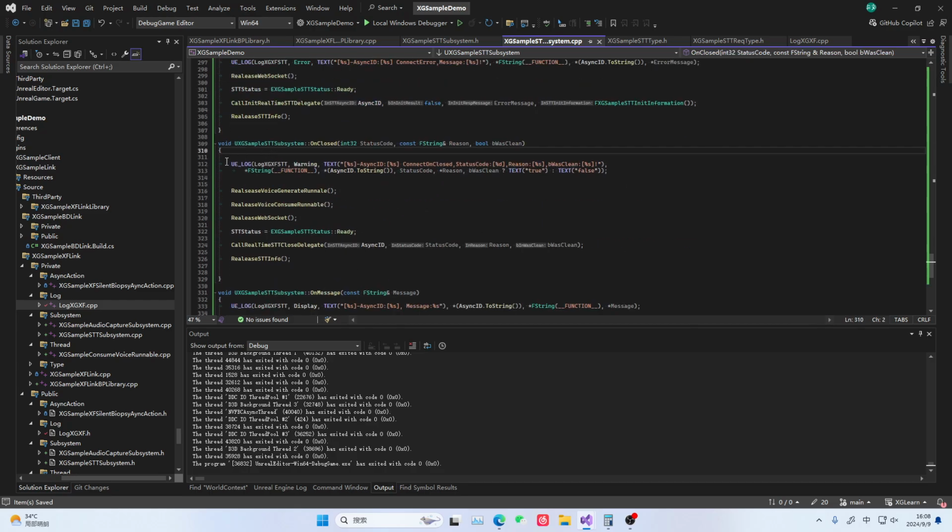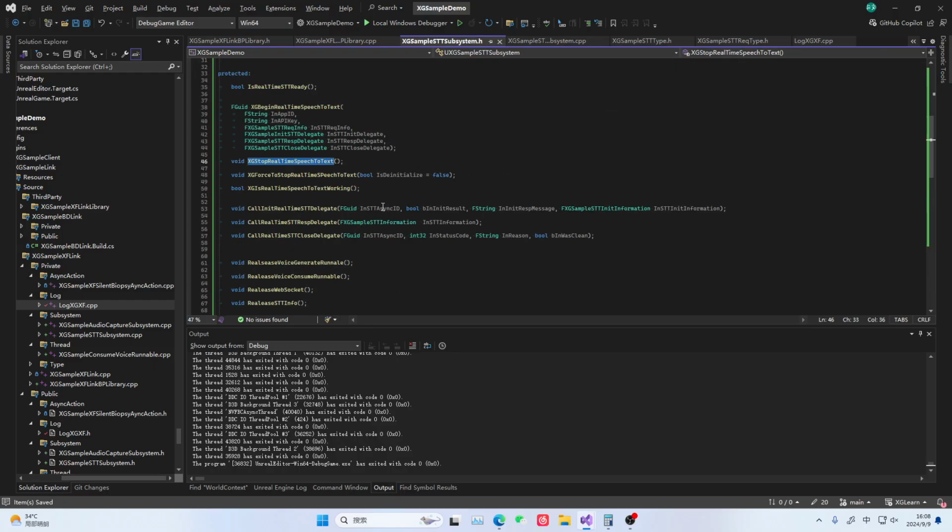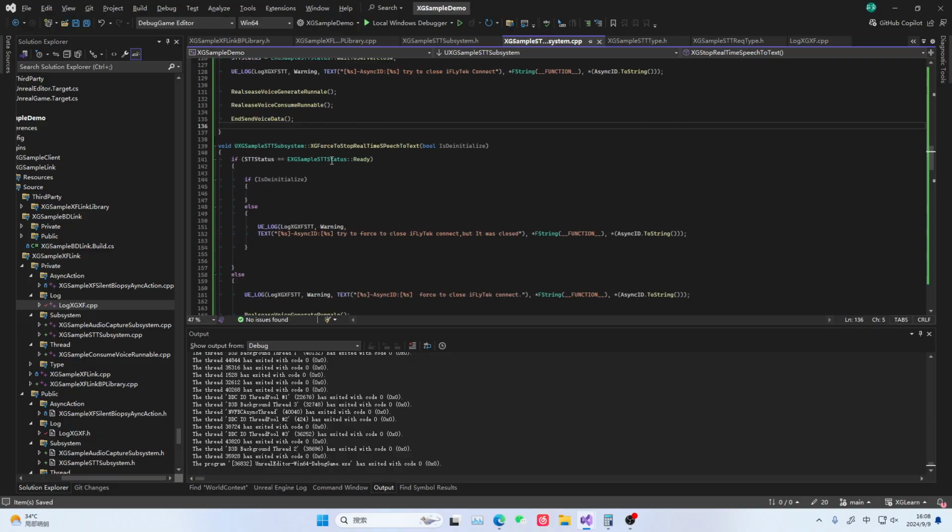Then we first change our status to waiting for the server to close. Then we send the final data here. We pause all the comprehensive data, then send the final data. So here we can also send a piece of data. Then after the server receives it, after the server sends us the final text message, the server will close. Then it will go to this close spot.